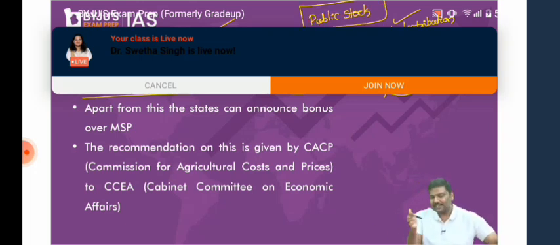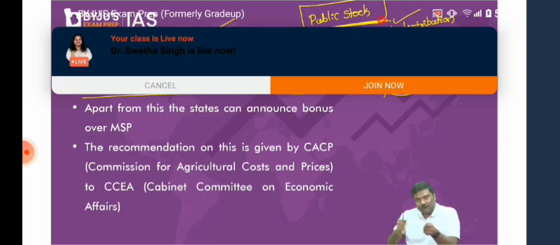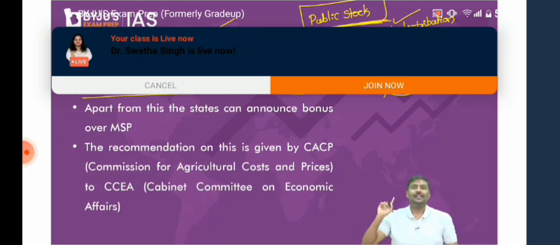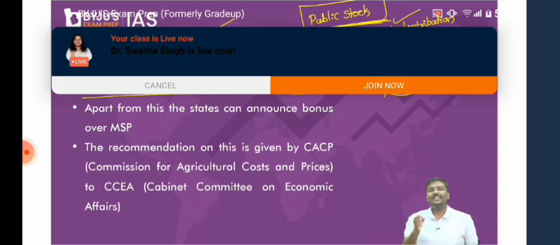If you've read the newspaper yesterday, this term was there in the newspaper. Government, in order to distribute food grains, will purchase food grain. But when the government purchases the food grain, government will pay money. That money paid by the government is called minimum support price. Now this is a part of amber box.